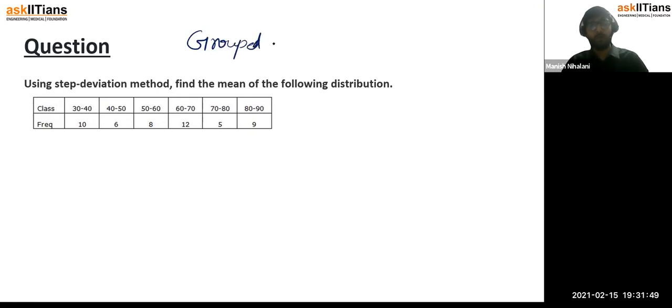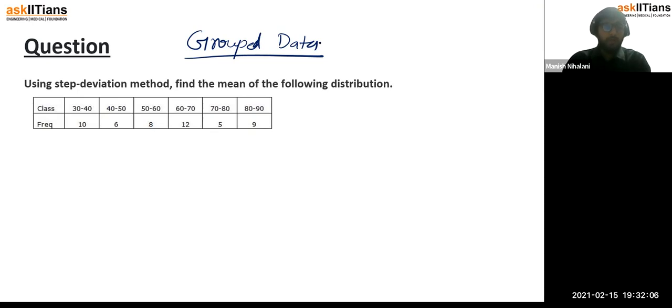For ungrouped data there is no problem, na. For ungrouped data, what do we say? It's just the sum of all observations upon the number of observations, right?